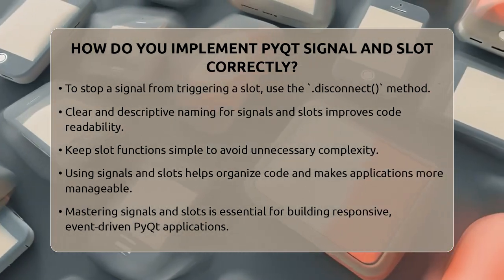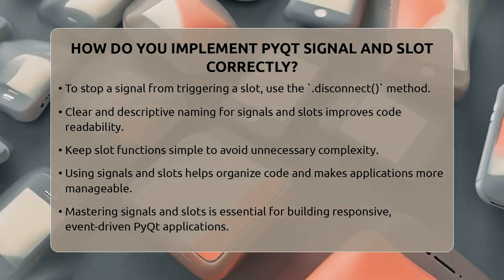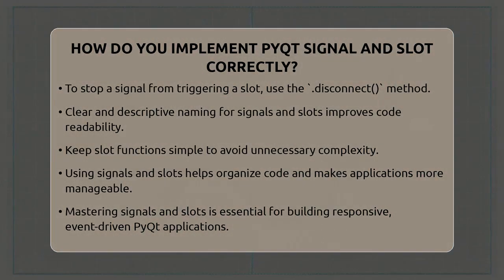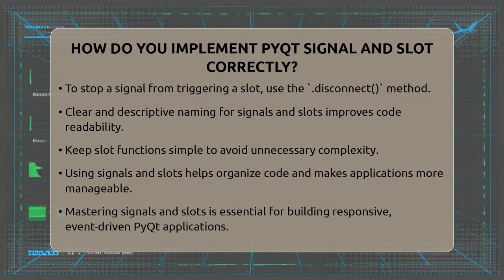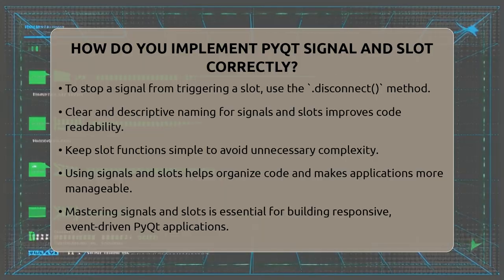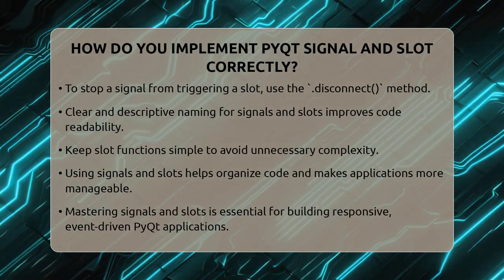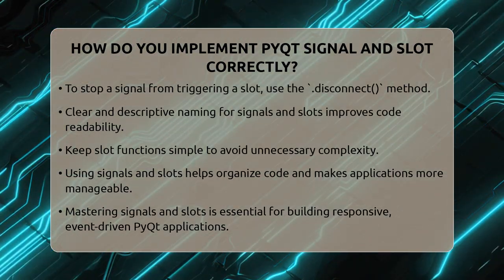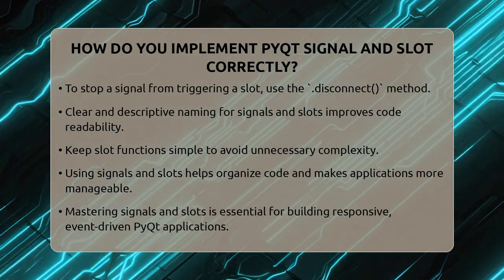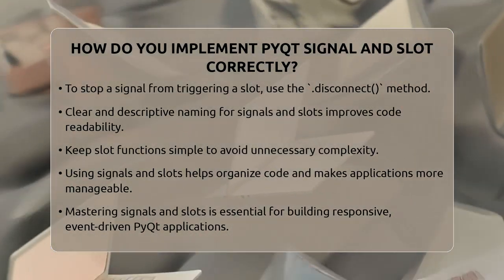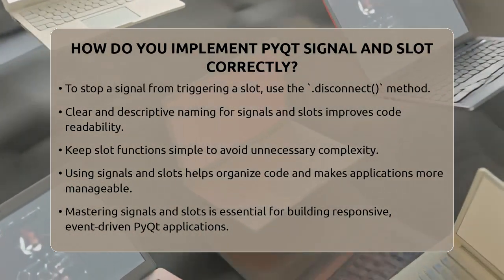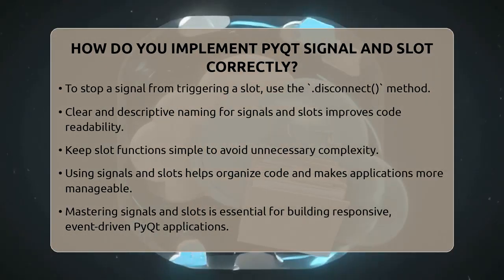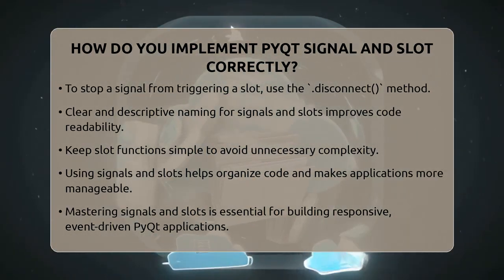In summary, connect signals to slots with the connect method, define your slots as normal functions, and let PyQt handle the rest. This pattern makes your application more interactive and easier to develop. Remember, signals and slots are the backbone of event-driven programming in PyQt, so mastering them is key to creating effective desktop applications.